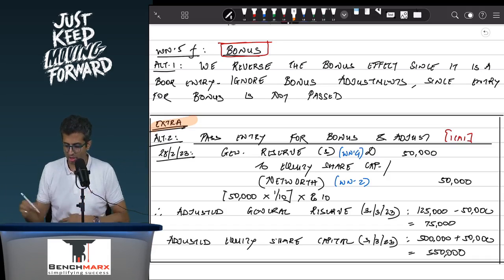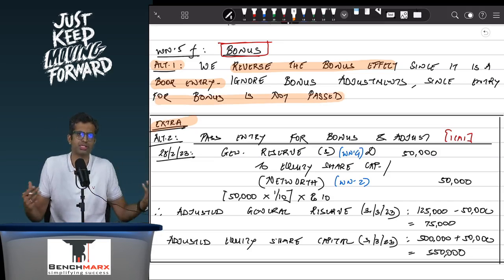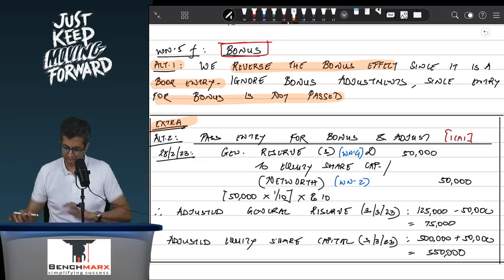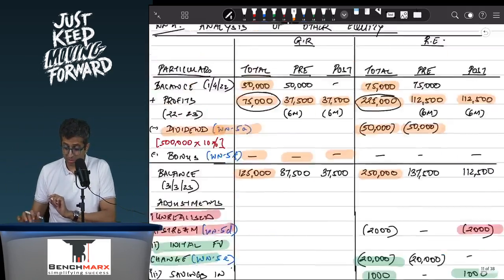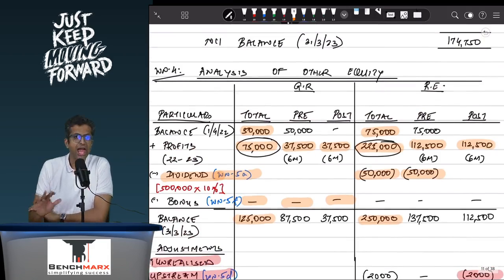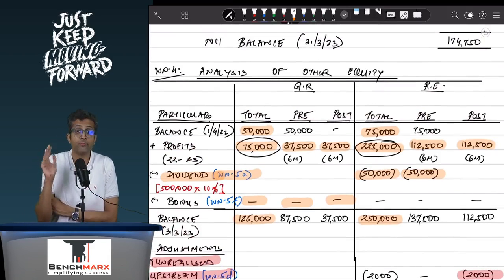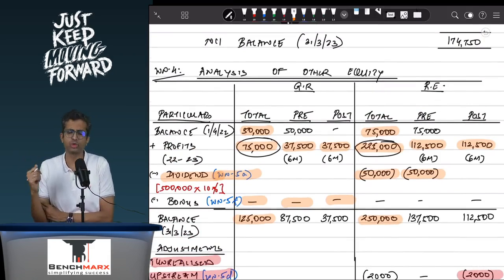So over here, usually in bonus alternative 1, we reverse the bonus effect since it is a book entry. So ignore the bonus adjustments in this case, since the entry for bonus is not passed. So there's no question of reversing anything. The entry for bonus itself is not passed. So over here, as you can see from the general reserve, I have not adjusted any bonus. Sir, but if bonus would have been passed, then we would have seen what is to be done. We will do that in an extra part. But here I have not done anything.